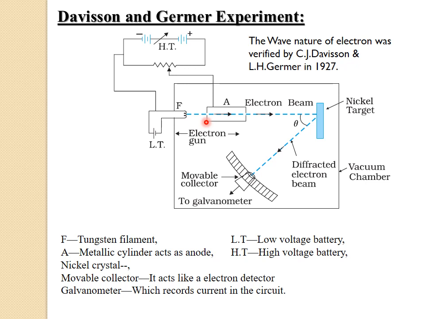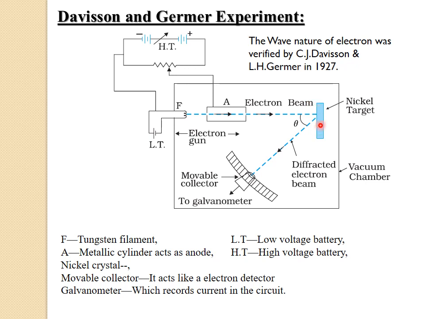Here the cathode and anode form an electron gun, from which a fine beam of electrons can be obtained under different accelerating potentials applied between cathode and anode. HT is the high voltage battery, and it helps to accelerate the emitted electrons further.